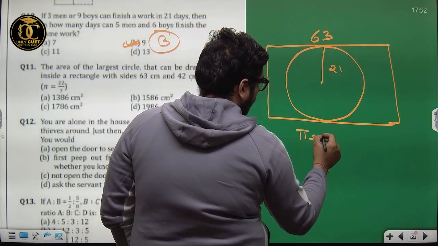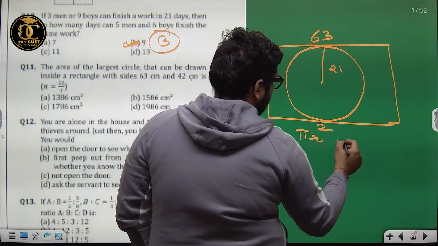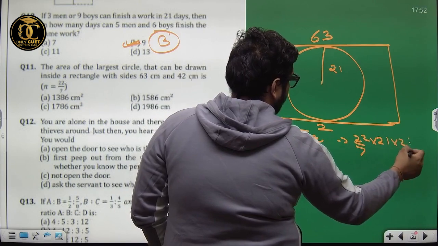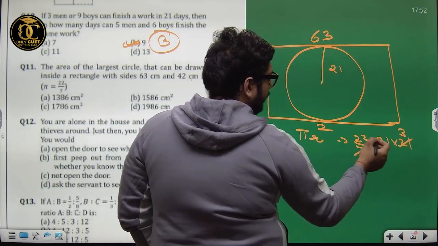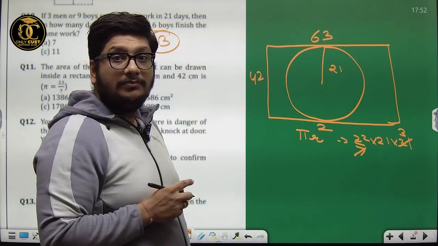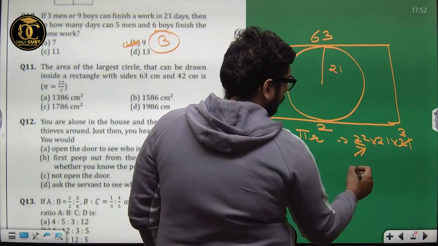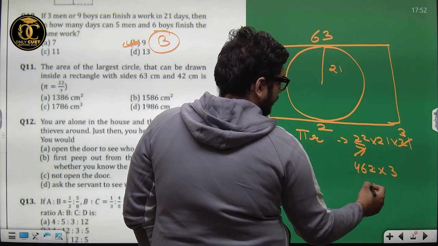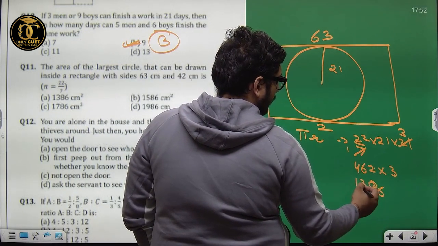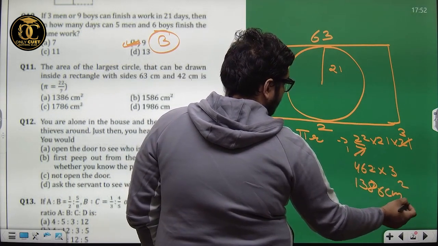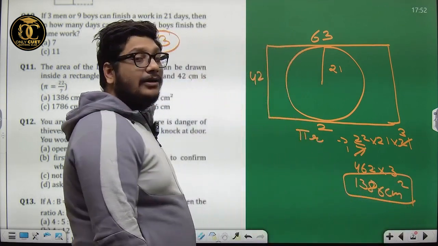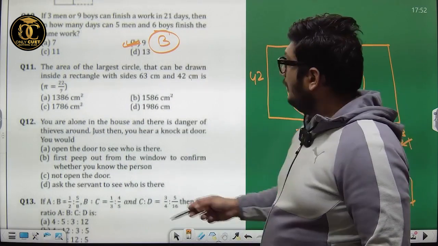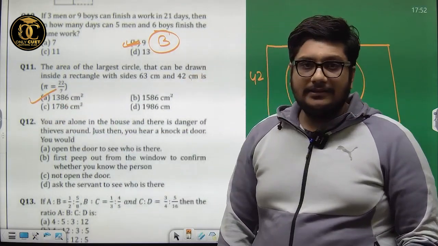Pi r squared, that is 22 by 7 into 21 into 21. 21 into 21 is 441, and so on. So 1386 centimeter square would be the area of the circle that can be fit inside this rectangle. So option A would be my correct answer, 1386 centimeter square.